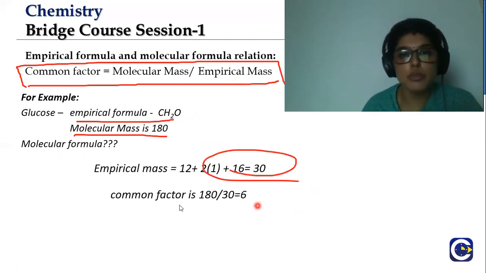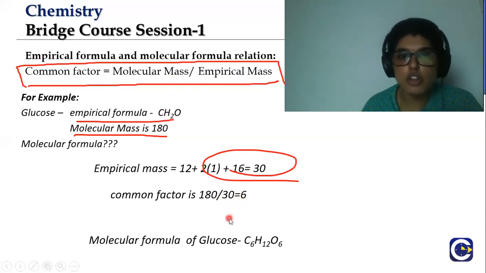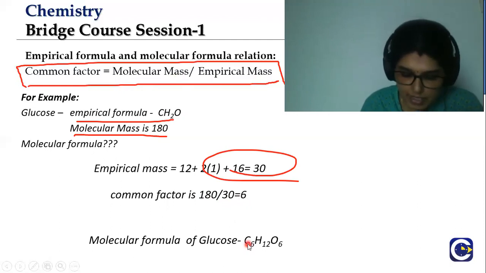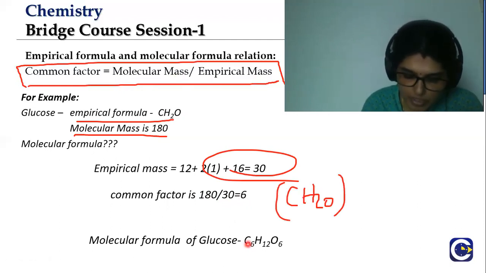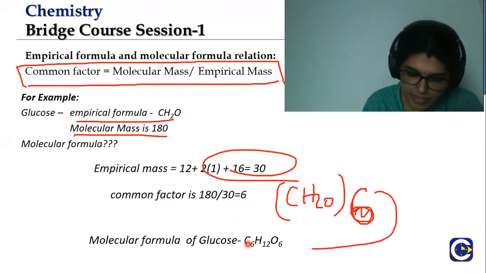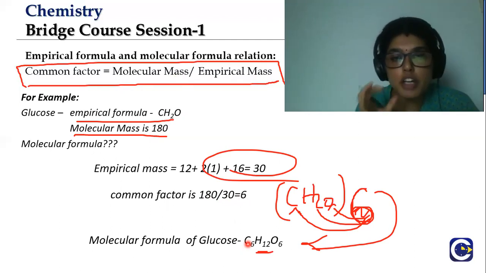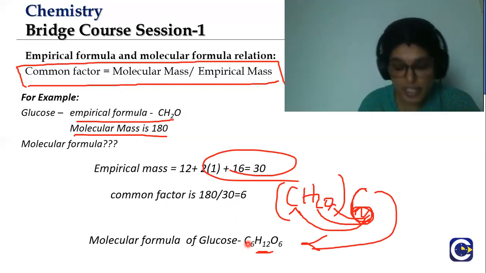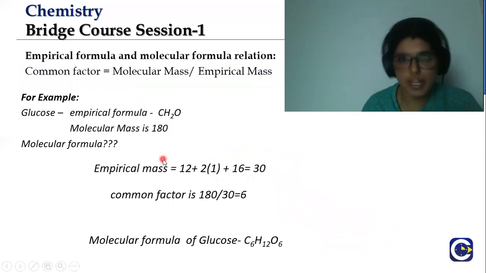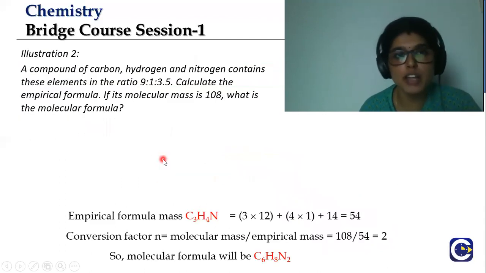Next, we have to find the common factor. Common factor is molecular mass divided by empirical mass. So it would be 180 divided by 30, which will give you 6. What is the empirical formula? CH2O. So the molecular formula is written by multiplying the empirical formula by this common factor. What is the common factor here? 6. So if I multiply, I get C6, 6 times 2 is 12, H12 and O6. So you get the molecular formula from the empirical formula by multiplying by the common factor. This is the relation between empirical formula and molecular formula.